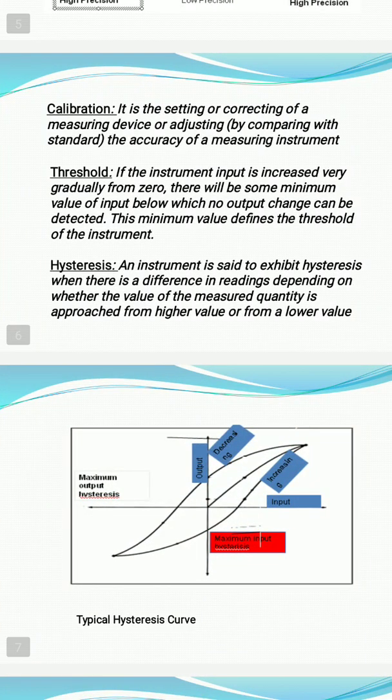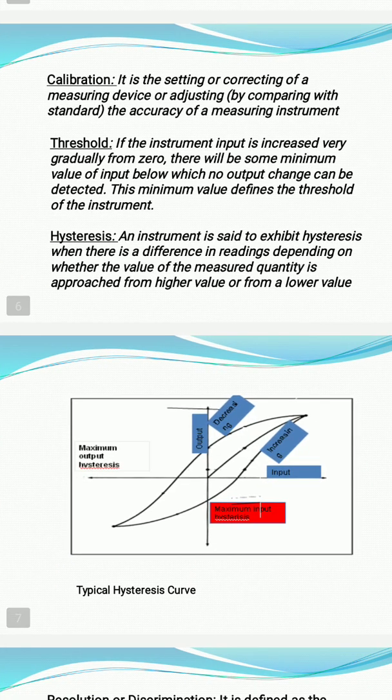If you see, what is threshold and hysteresis? Very important characteristic of a measurement system. What is hysteresis? Usually hysteresis occurs because of different parts such as gears, mechanism, rack, pinion, shaft, cams, etc. All these parts are meshing with each other and there is friction and inertia between them.